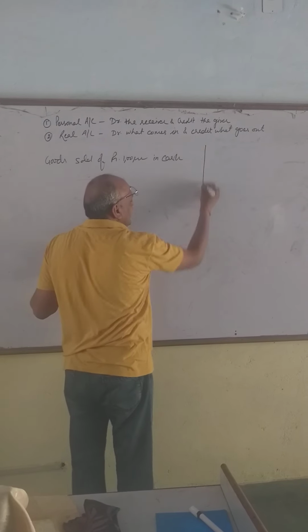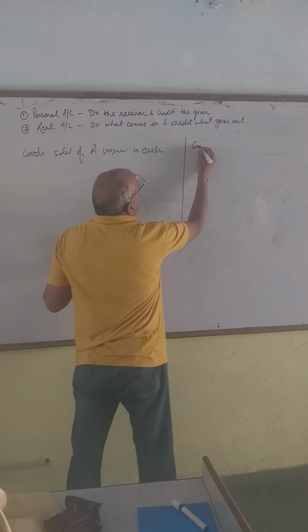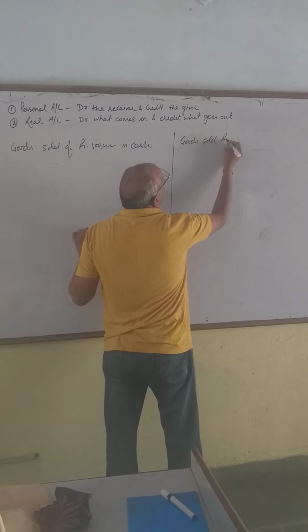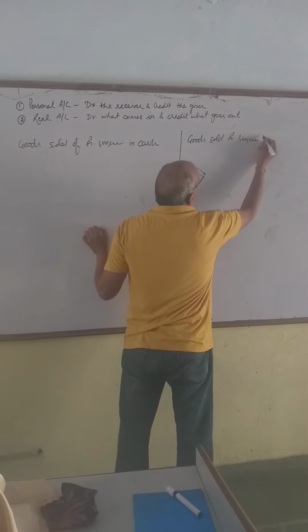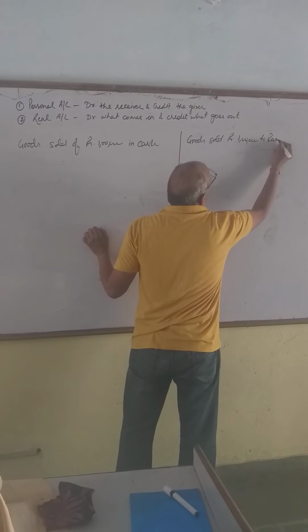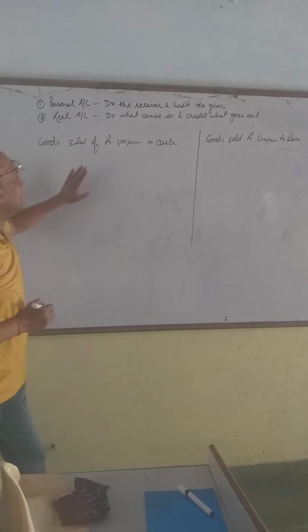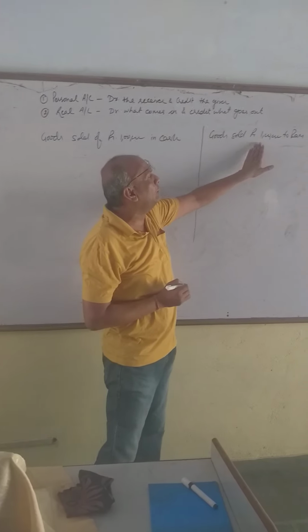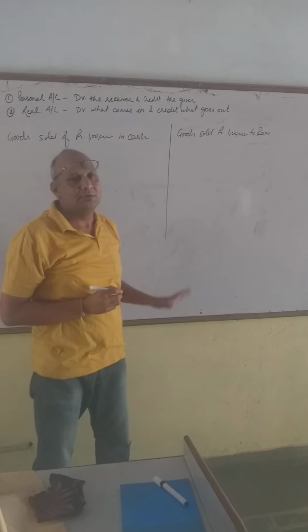And similar to it, I am writing one more transaction, goods sold rupees 1 lakh to Ram.